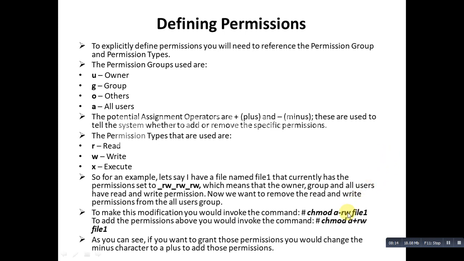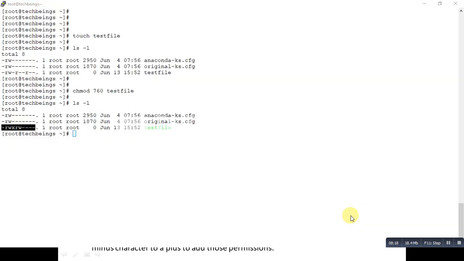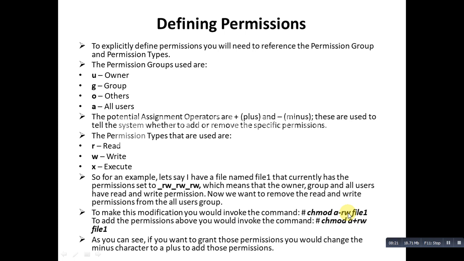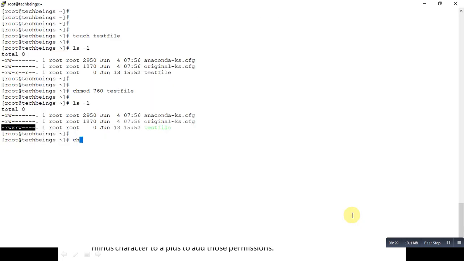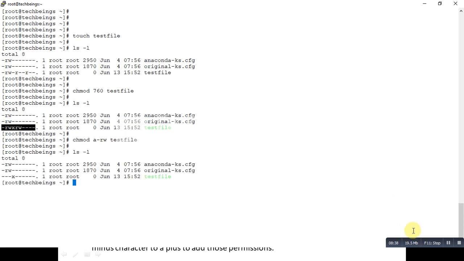For example, if I want to remove the read write permission from a file, what I will type is chmod a-rw and the file name. Let's see, chmod a-rw and our file name. So as you can see on the test file, there is no read write execute permission at all for user, group and others, for no one.